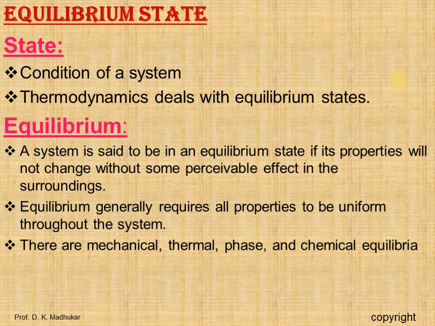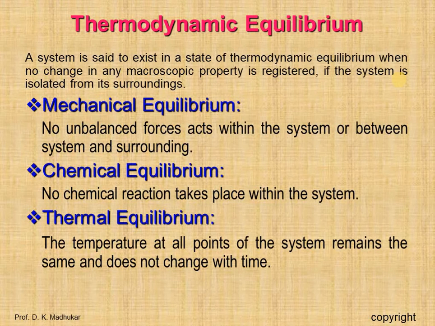So there are some equilibrium conditions: mechanical equilibrium, thermal equilibrium, phase equilibrium, chemical equilibrium. Okay. So now we will discuss thermodynamic equilibrium. A system is said to be in thermodynamic equilibrium if there will be no change in any macroscopic property, and if the system is isolated from its surroundings.